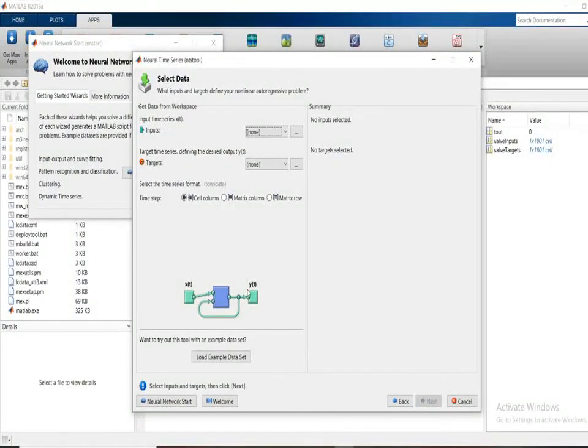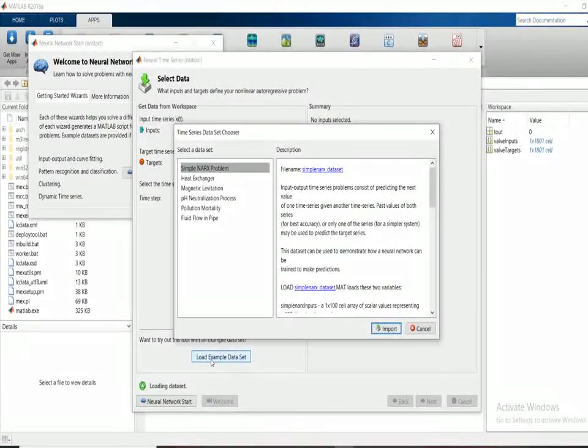Now I don't have my own input from the workspace. In Select Data, I will take Load Example Data. These load example data are built-in examples from the MATLAB software. These examples have been taken from the 2010b version, meaning this neural network tool has been implemented from 2010b onwards. So I will take the example of fluid flow in a pipe.